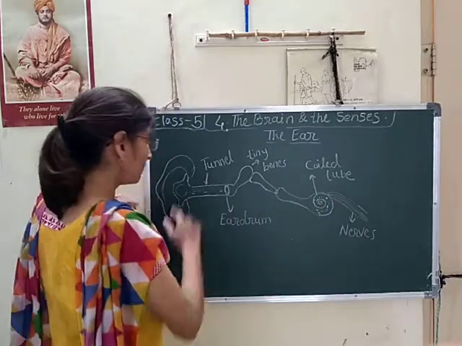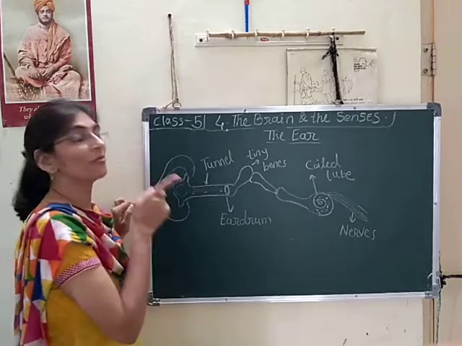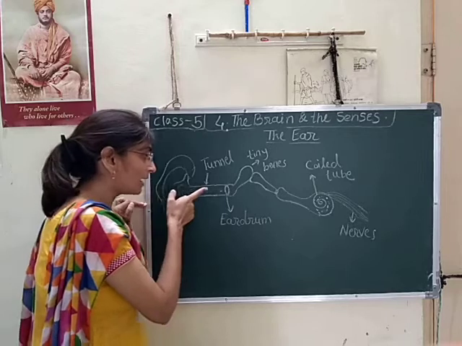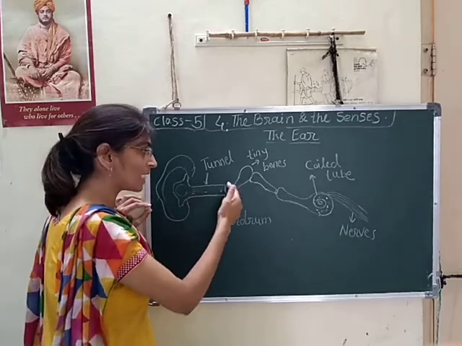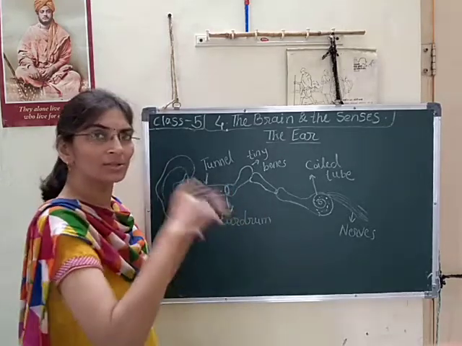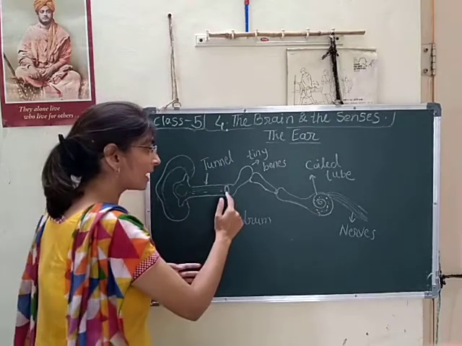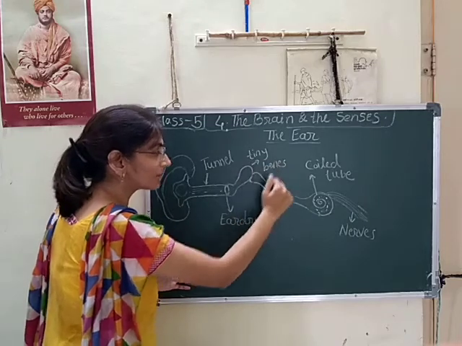Understand? So again I will repeat. Sound enters in the form of vibrations through the ear hole. Then it passes through the tunnel of the ear. Then the eardrum is present at the end of that tunnel. That eardrum continuously vibrates because of these vibrations, and then these vibrations pass towards the tiny bones.